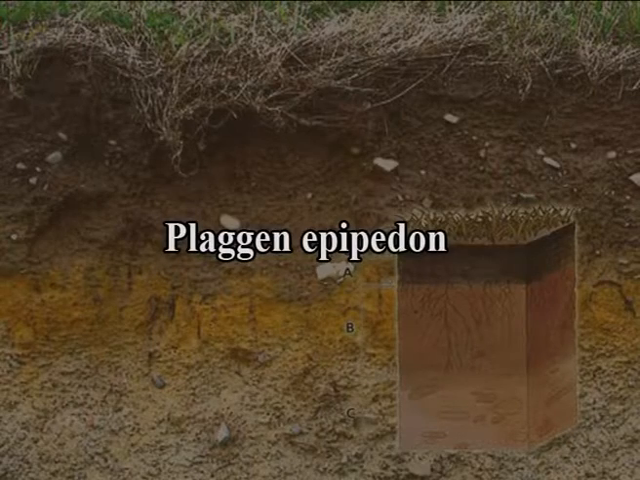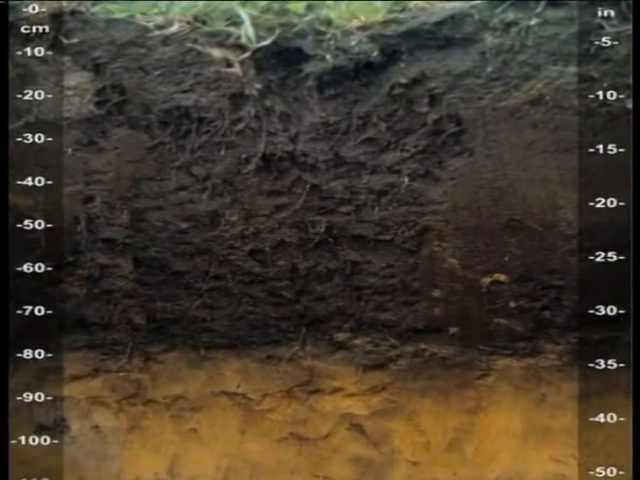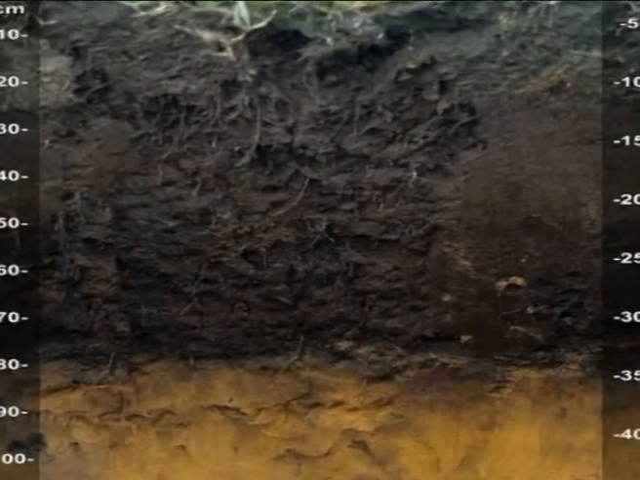Plaggen epipedon, a man-made high humus horizon, a thick surface horizon higher in elevation and in organic matter content than natural soils because of long continued manuring. These horizons often contain artifacts such as bits of brick or pottery and are common in Europe.